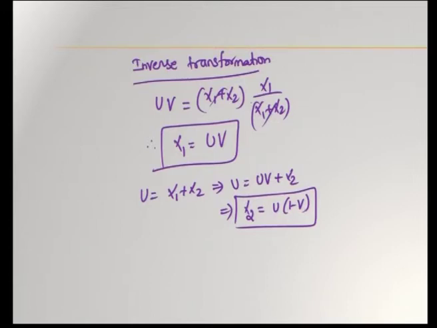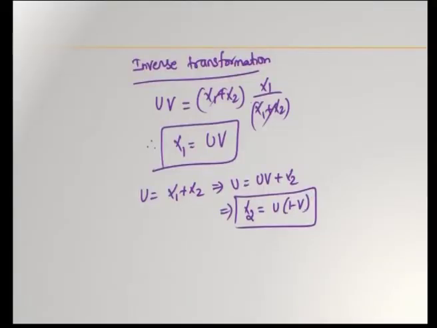Next, we will go ahead to find out the joint distribution of u and v, and then we will find out the marginal probability density function of u and then marginal density function of v, and we will prove that g of u comma v, that is joint distribution of u comma v, can be written as a product of their respective marginal PDFs, g1 of u into g2 of v. Okay. So, we will prove this.